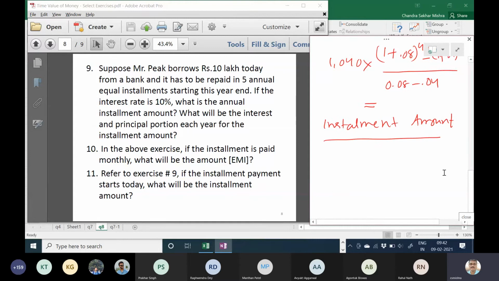Present value annuity factor, right? So 10 lakh rupees divided by PVIFA 0.10, 5. That is your installment. How much is that? What is PVIFA?